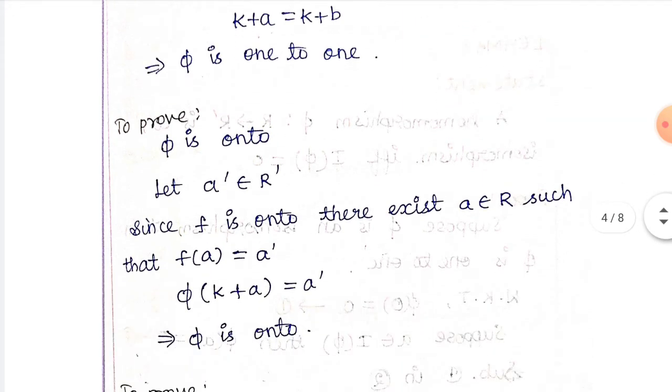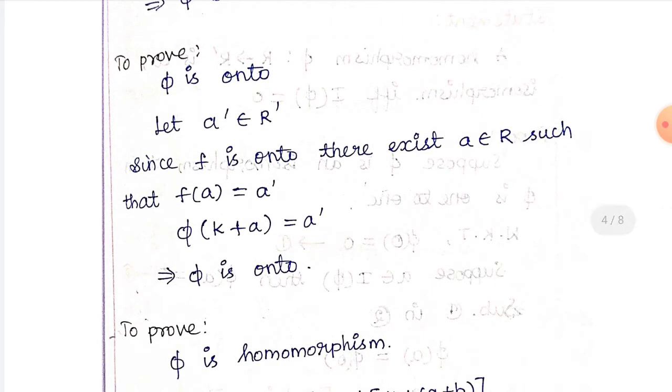Next we have to show that phi is onto. Let a dash belong to r dash. Since f is onto, there exists a belonging to r such that f of a is equal to a dash. This is by the mapping f from r to r dash. So f of a is equal to a dash, which means by the definition of phi, phi of k plus a is equal to a dash. So the pre-image of r dash exists in r by k. So phi is onto.